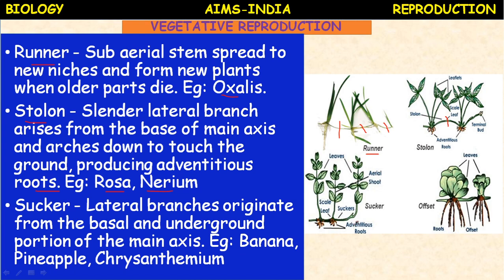Next, adventitious roots are developed in these suckers. Chrysanthemum, adventitious roots. The stem node touches the ground, produces the roots. This part, when you cut, this part is called a sucker, here to here, okay, which can grow into an individual. Here offset is also one type of vegetative propagation.